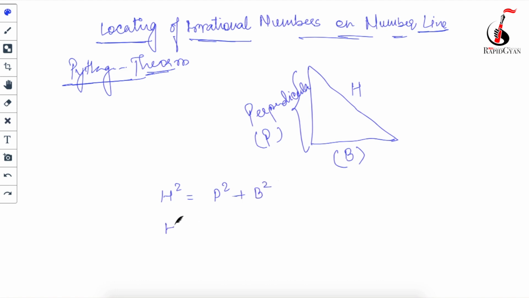So the value of hypotenuse will be under root P square plus B square. This is your Pythagoras theorem. Using this theorem, we are going to locate the irrational numbers on number line.